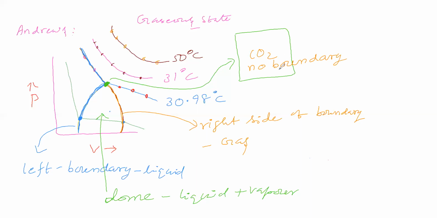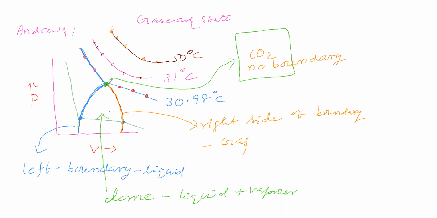In the sense, this point is completely in liquid state, or completely in gaseous state, or we are unable to distinguish, or we are unable to say the physical state of carbon dioxide.